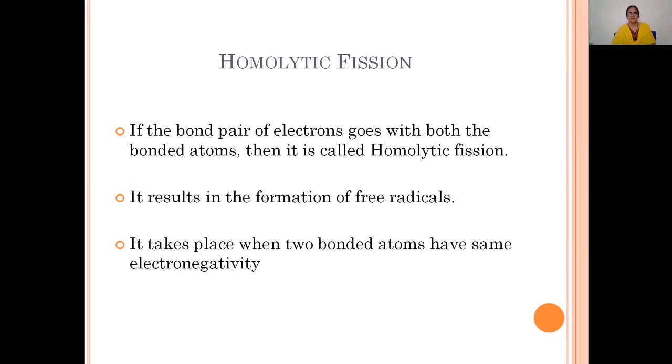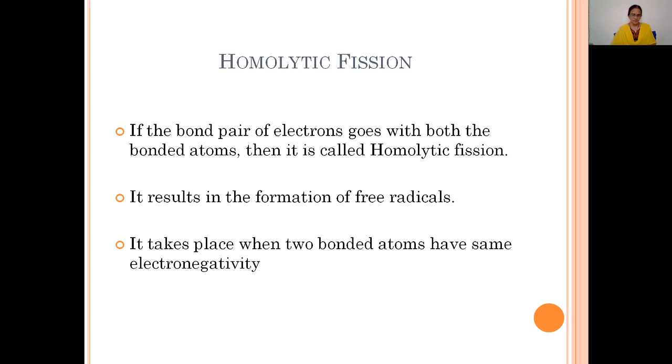First of all, let's discuss homolytic bond fission. In homolytic bond fission, if the bond pair of electrons goes with both the bonded atoms, then it is called homolytic fission. That is, during homolytic bond fission, the pair of electrons, that is the two electrons, are equally distributed to both the atoms. Then it is known as homolytic bond fission. So due to homolytic bond fission, free radicals are produced. That is, homolytic bond fission results in the formation of free radicals.